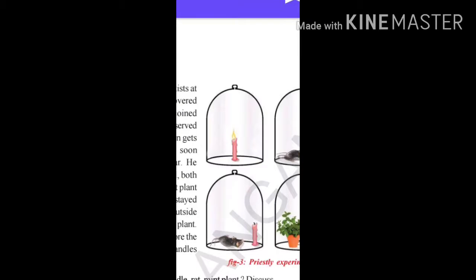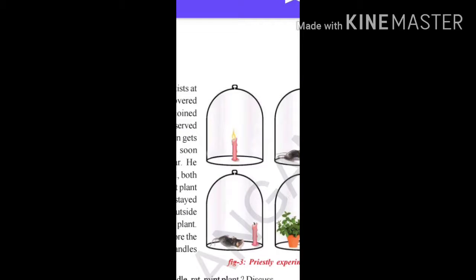When Priestley started this experiment, he took one bell jar and kept one candle inside it. In your lower classes you may have seen, children, that when an inverted glass is kept over a burning candle, after some time the candle will be put off. The same thing happened in Priestley's experiment when he kept a candle inside a bell jar.